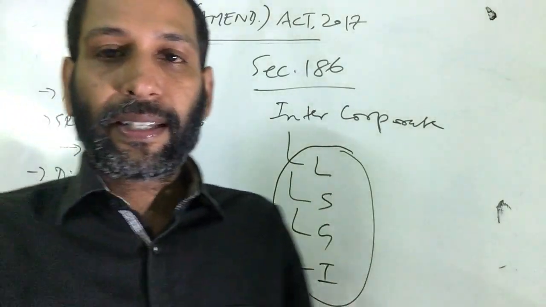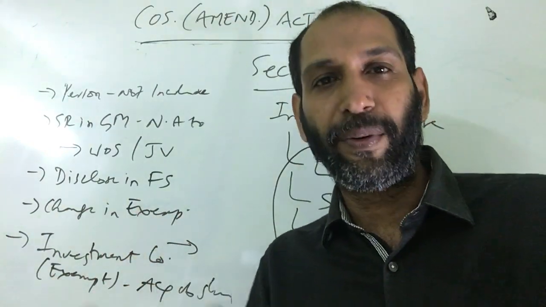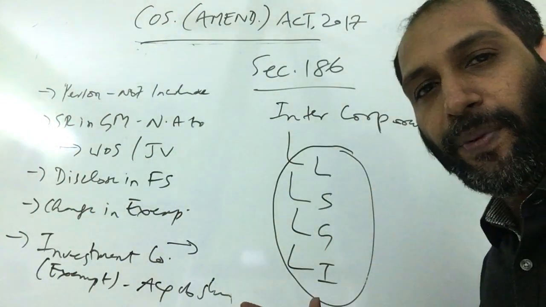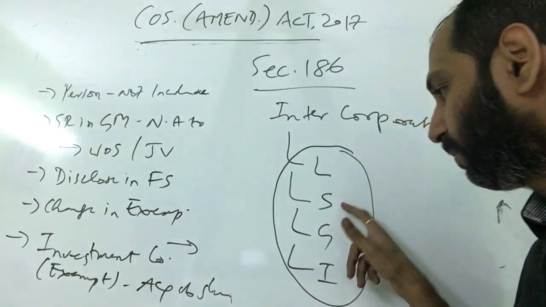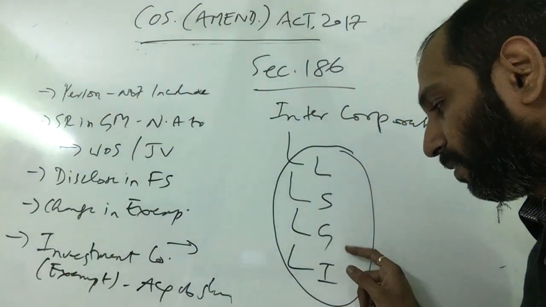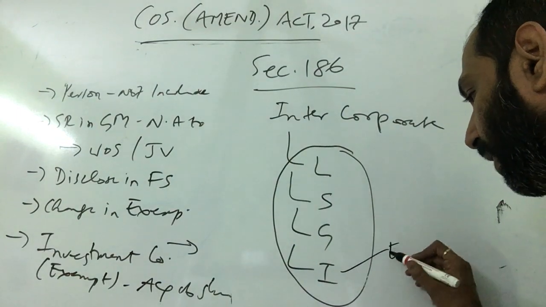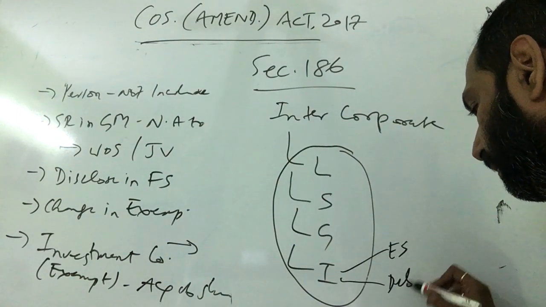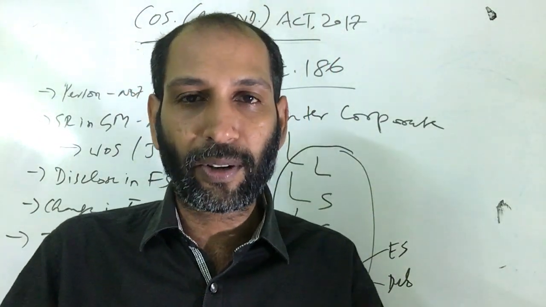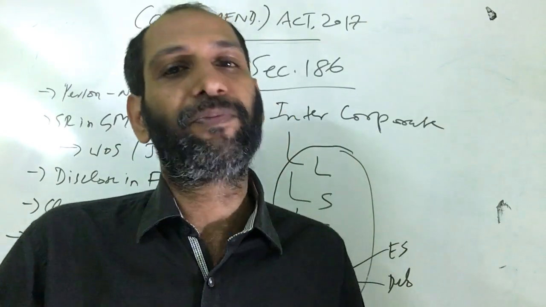LSGI. This section prima facie attracts when a company gives a loan to another company, that is for L. And when a company gives security for a loan, that is security. And when a company stands as a guarantor for a loan, or when a company invests in another company. How to invest in another company? Either in shares, equity shares, or in debentures. So, as you all know, section 186 deals with intercorporate loans, intercorporate security, intercorporate guarantee and intercorporate investment.